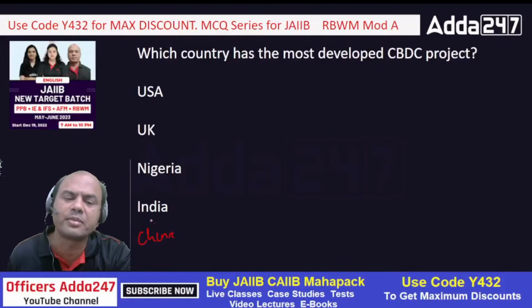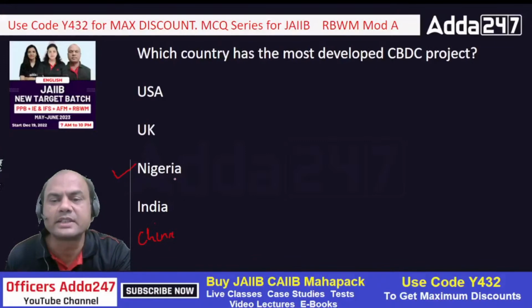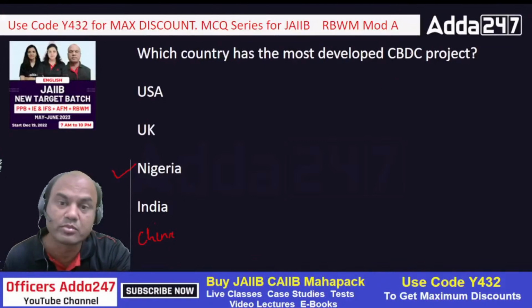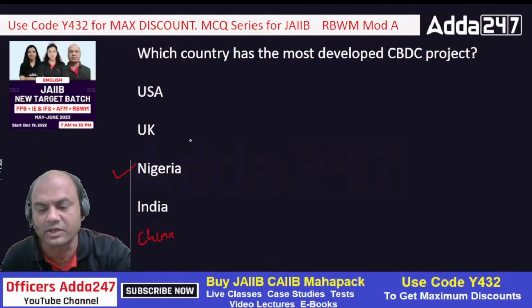Many of you are typing China, China, China. Many of you are typing USA, USA, USA. No. The answer is not these two. The answer is Nigeria. Nigeria has the most developed CBDC project. You can check it out on Google.